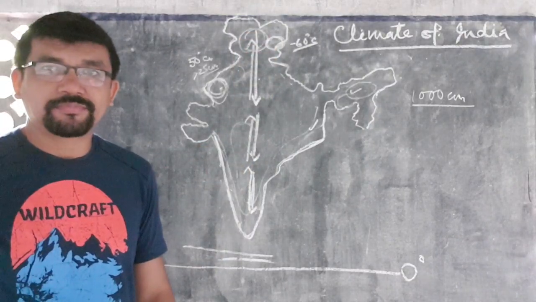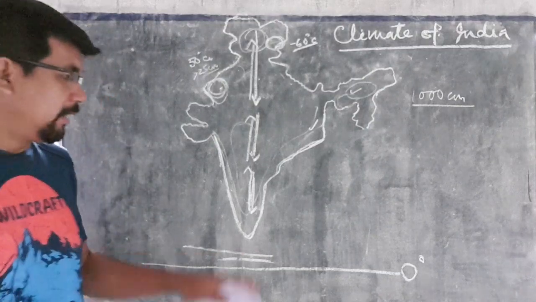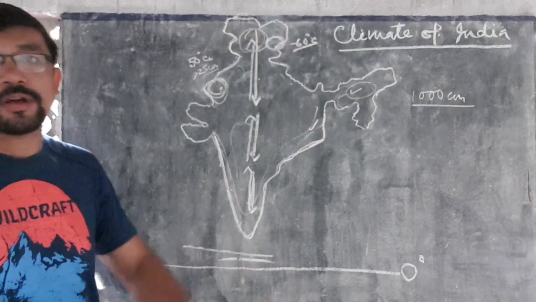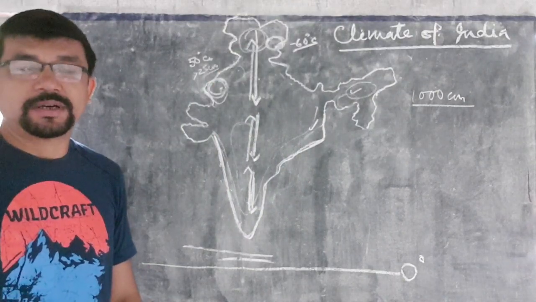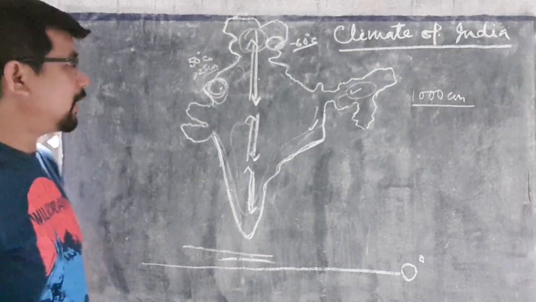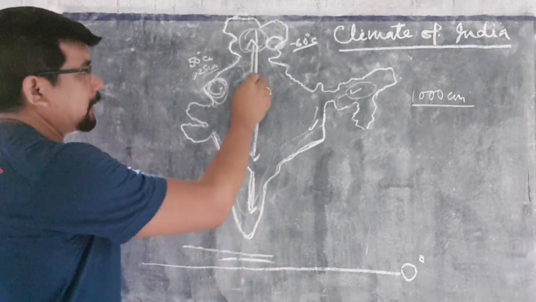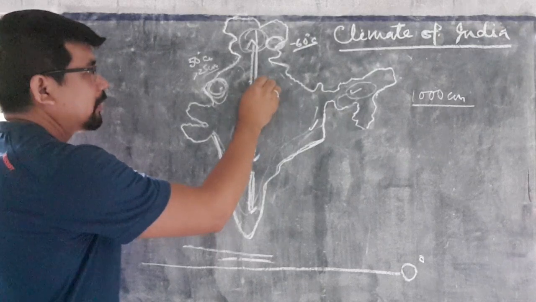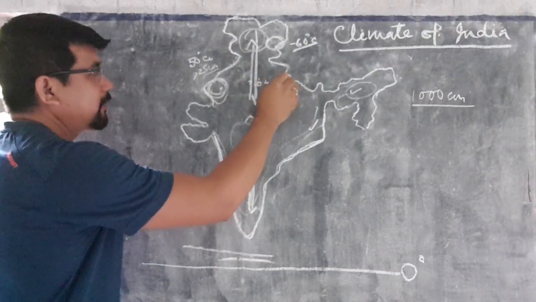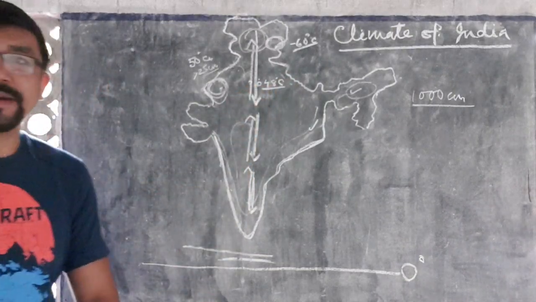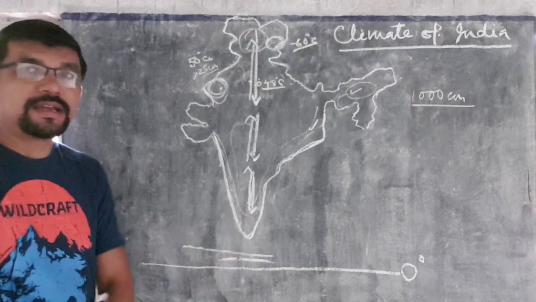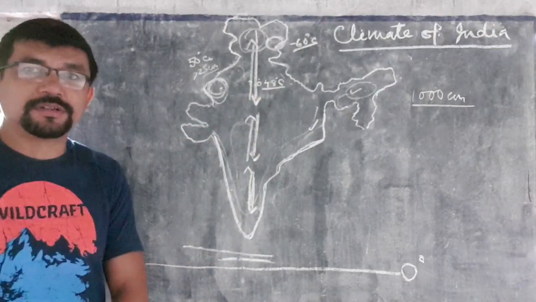Generally, southern states have high temperature and northern states have low temperature. But you may be surprised that the temperature of Delhi is near about 48 degrees Celsius in summer, sometimes. But in South India, this type of temperature is not found.